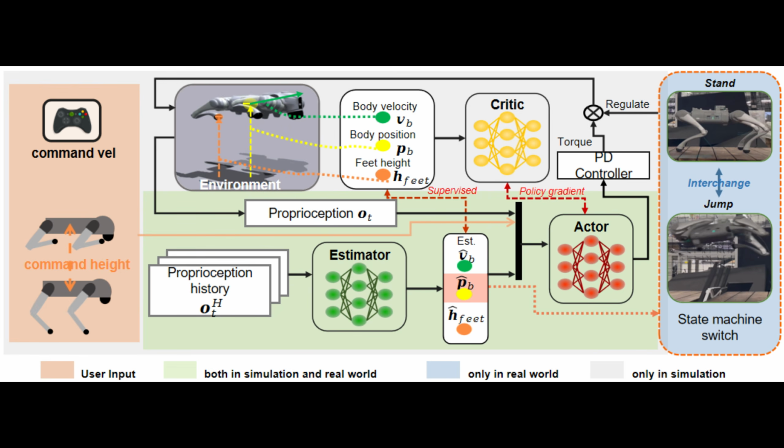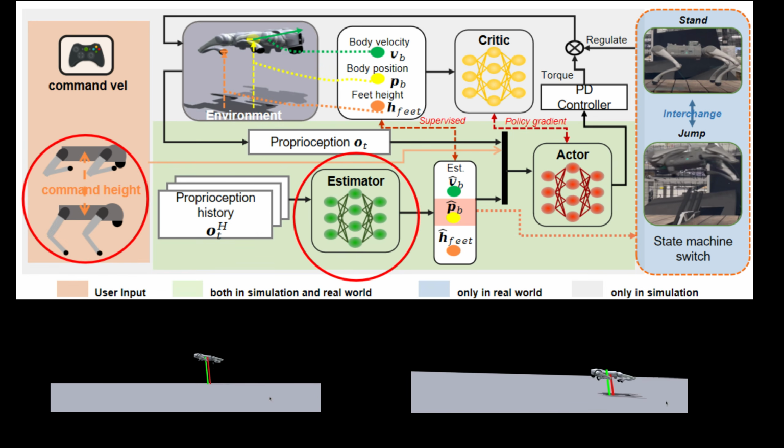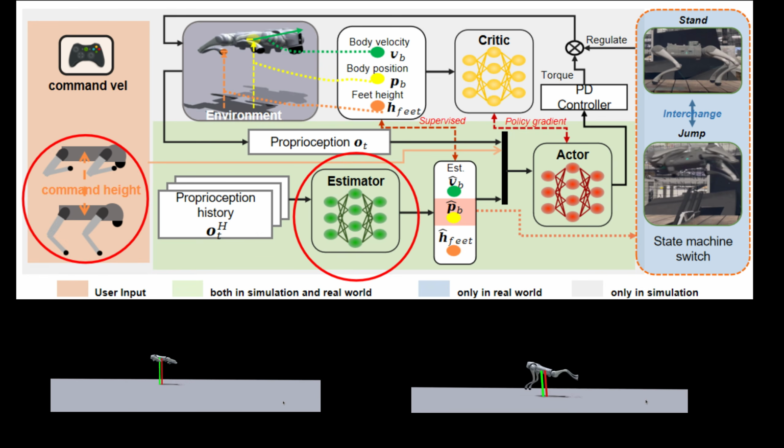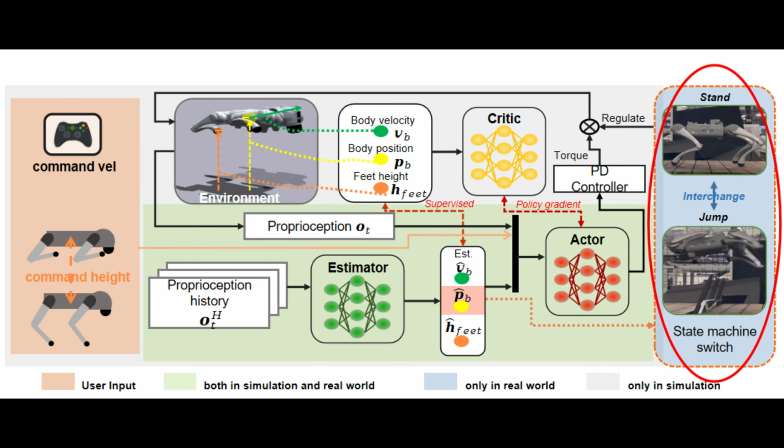In this work, we introduce a novel training framework that achieves height-aware and omnidirectional jumping for quadrupedal robots. To facilitate the precise tracking of the user-specified jumping height, our pipeline concurrently trains an estimator that infers the robot and its end-effector states in an online fashion. In the low-level control loop, the estimated height is used to select the lowest point that the robot's center of mass can reach after landing.